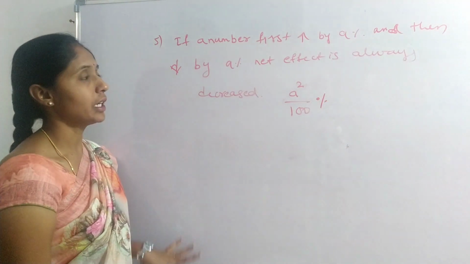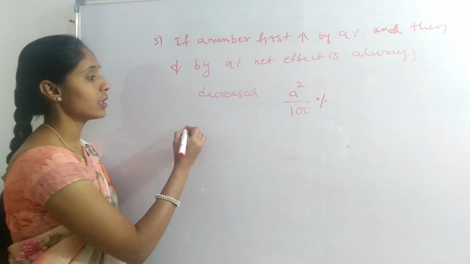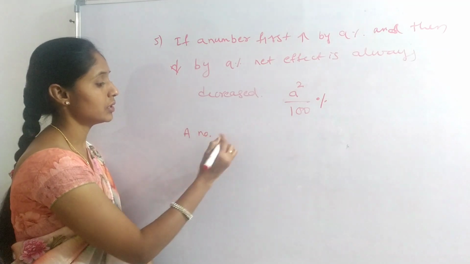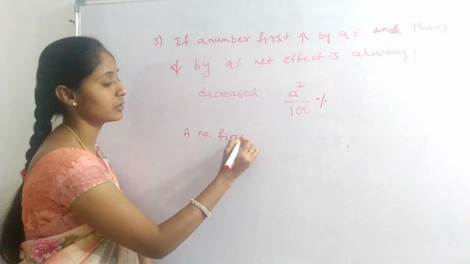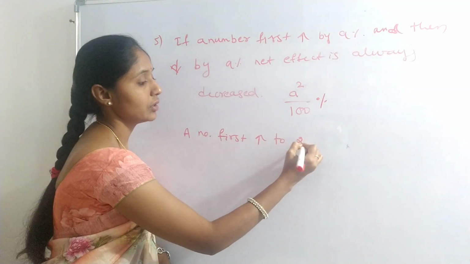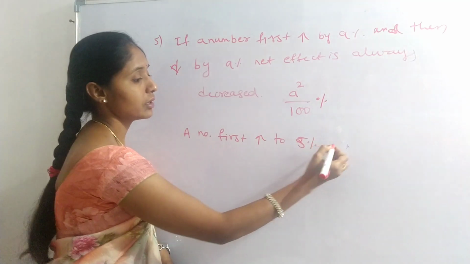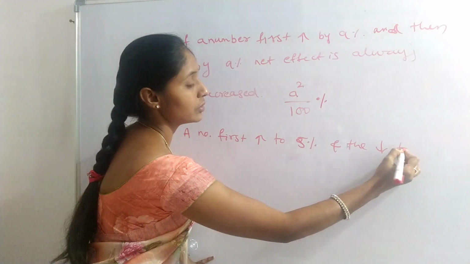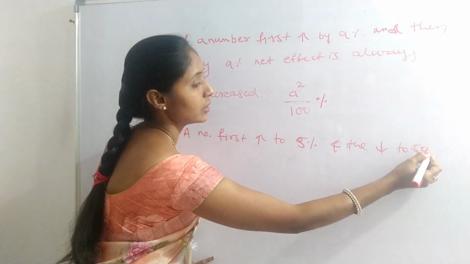Okay, let me take an example. A number is first increased by 5% and then decreased by 5%.